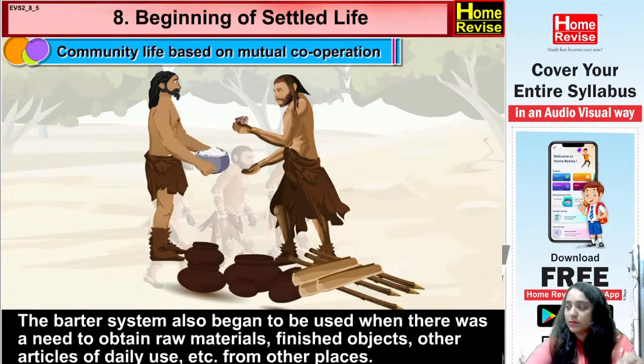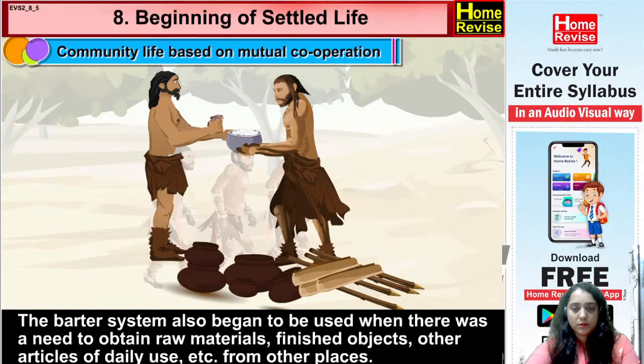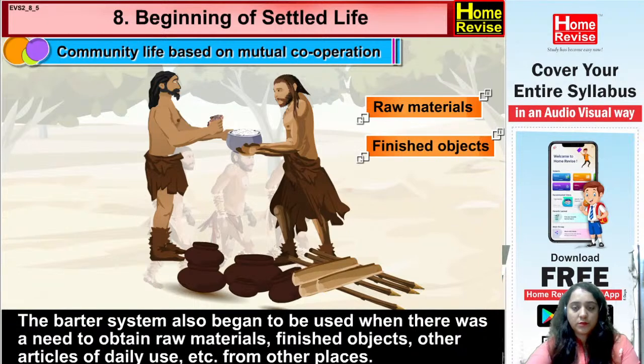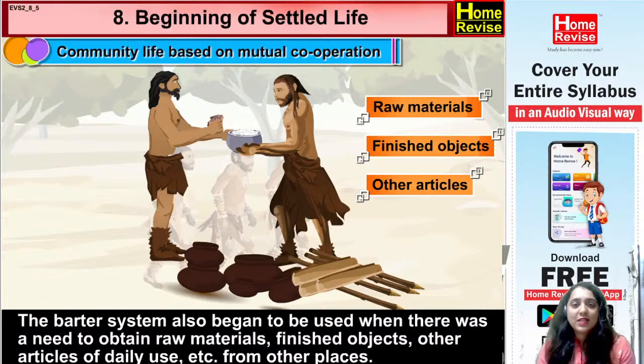The barter system also began to be used when there was a need to obtain raw materials, finished objects, other articles of daily use, etc., from other places. Yes. So initially it was just to make equipment, tools and implements properly that they used to follow the barter system. But now they were so much into it that they started exchanging articles of daily use, finished products, raw materials, any kind of thing, with the barter system. So they started with the barter system. Okay.